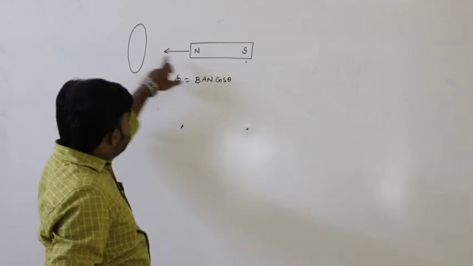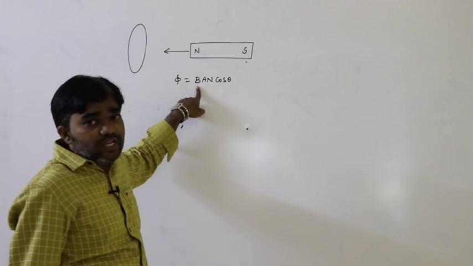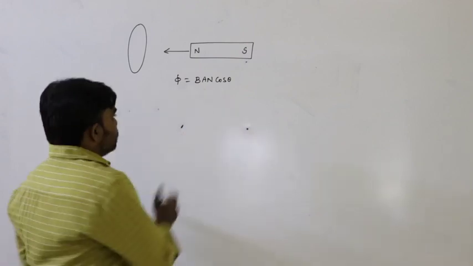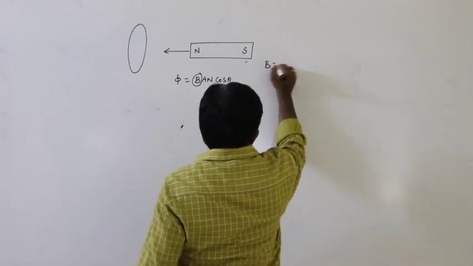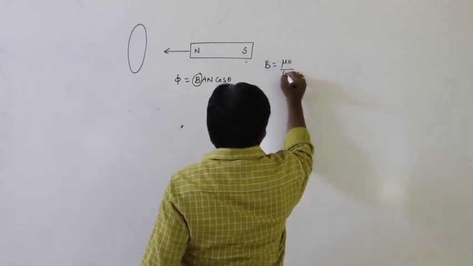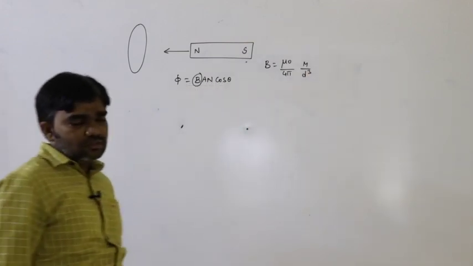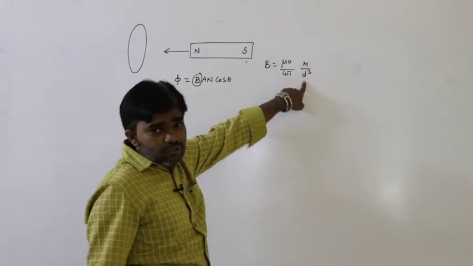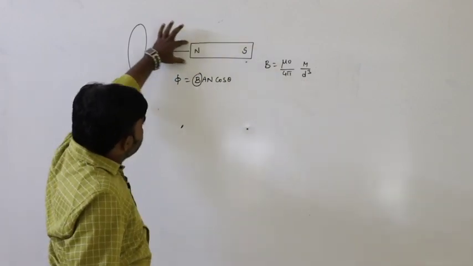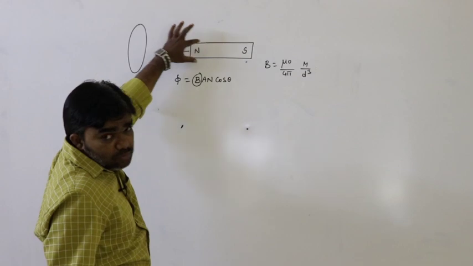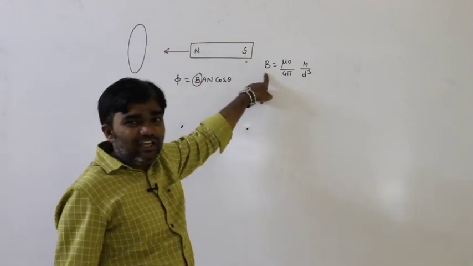That means the flux is generated due to the variation of the magnetic field, so here B must change. Generally the magnetic field formula is B is equals to mu naught by 4 pi, m by d cube. B is inversely proportional to d cube, so if the distance decreases, because the magnet is moving towards the coil, the magnetic field increases.